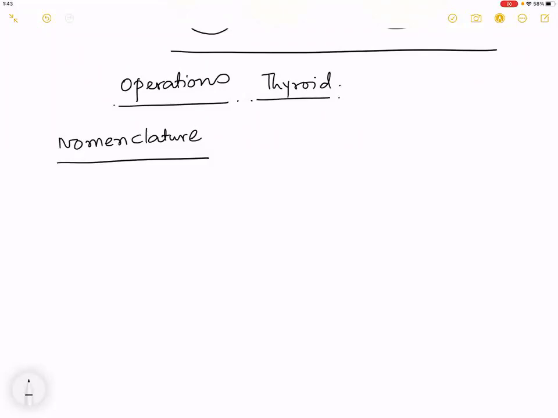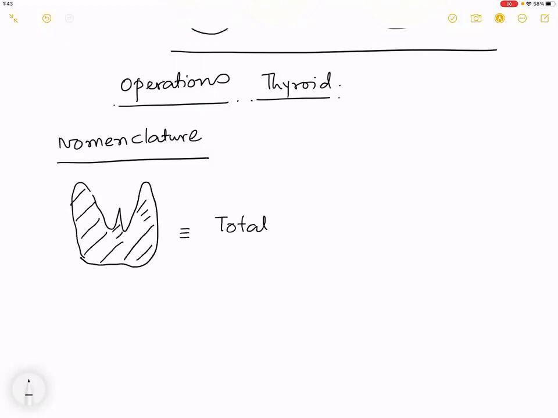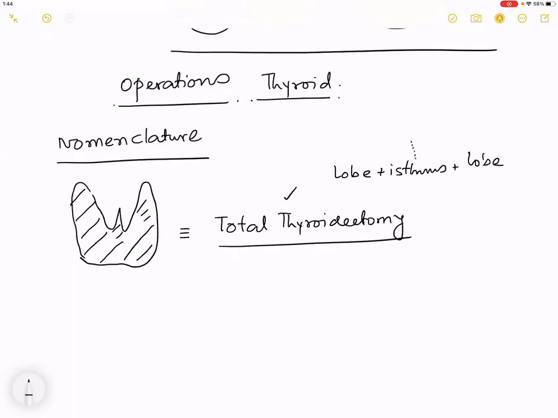Now, in nomenclature, understand the story. If I remove both the lobes of the thyroid and the pyramidal lobe, this procedure is called a total thyroidectomy. What is it called? It is called total thyroidectomy. I think it is easy to remember. Okay, good. So what is total thyroidectomy? What are the structures that are removed? Lobe plus isthmus plus lobe. Okay, what is the other thing that is attached to the isthmus?